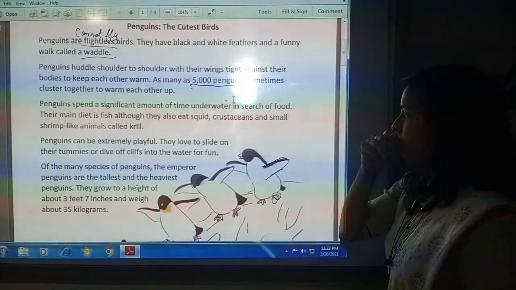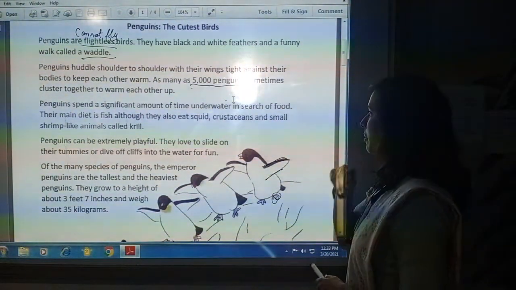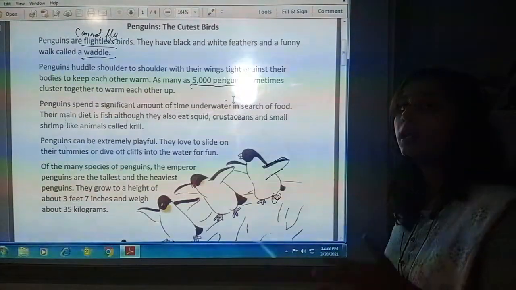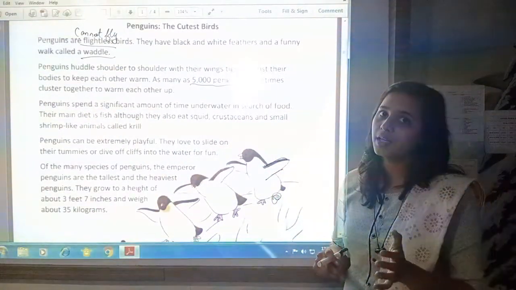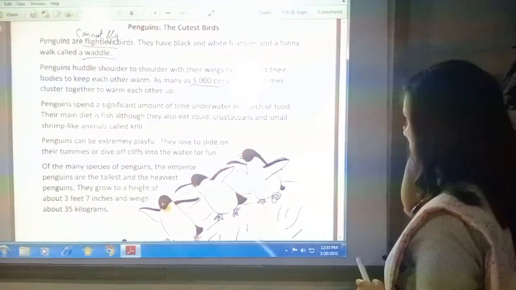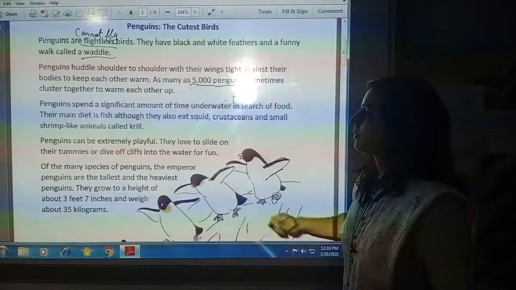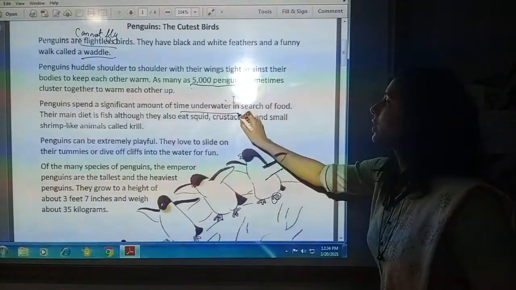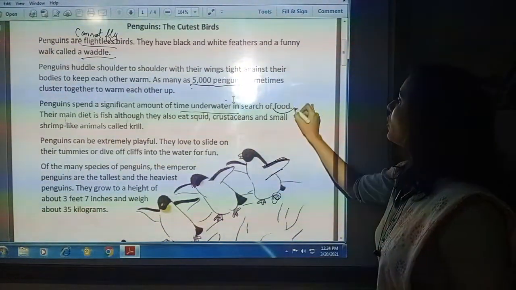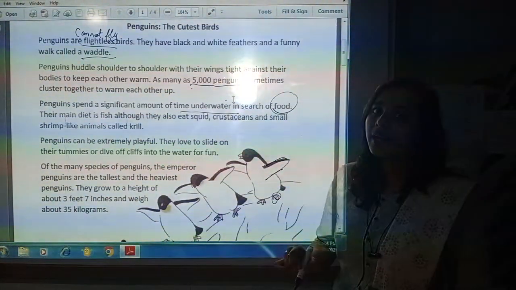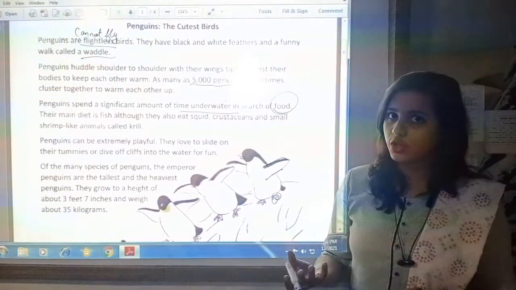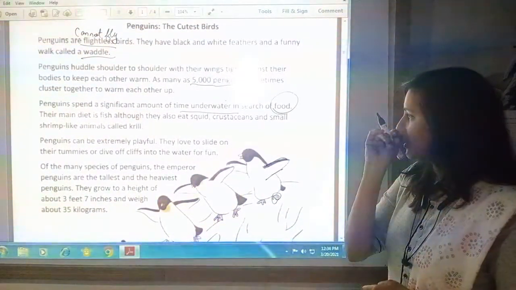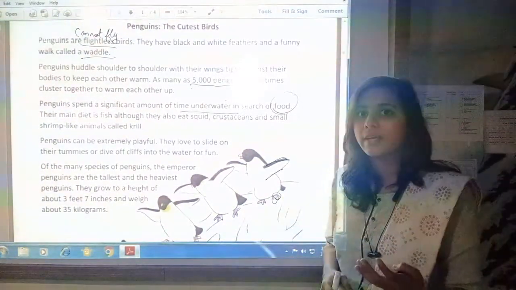Next is, penguins spend a significant amount of time under water. That means penguins are aquatic birds in search of food. Why do they spend time under water? For food. What kind of food will they find underwater? They like to have fishes or sea animals, aquatic animals.